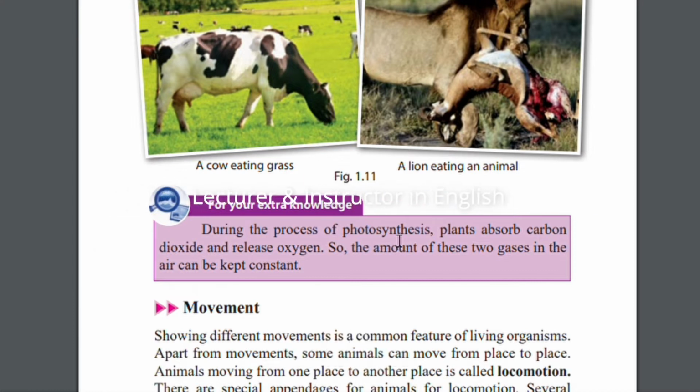We call it photosynthesis, in Sinhala, Prabha Sansleshana. So plants are absorbing carbon dioxide and releasing oxygen. We can't live without plants. The amount of these two gases in the air can be kept constant, so we need plants because they are releasing oxygen.